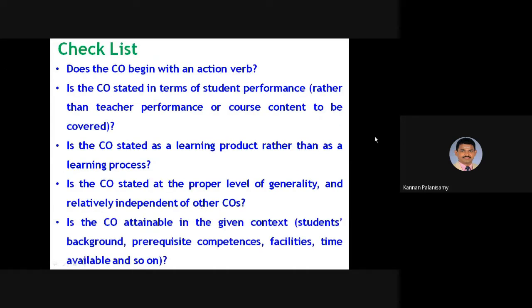And these are all the checklist. All those things we already discussed. Does the CO begin with an action verb, and is the CO stated in terms of students' performance rather than teacher performance or course content to be covered? Is the CO stated as a learning product rather than as a learning process? Is the CO stated at a proper level of generality and relatively independent of other COs? Is the CO attainable in the given context, students' background, prerequisites, competencies, facilities, time available, and so on?